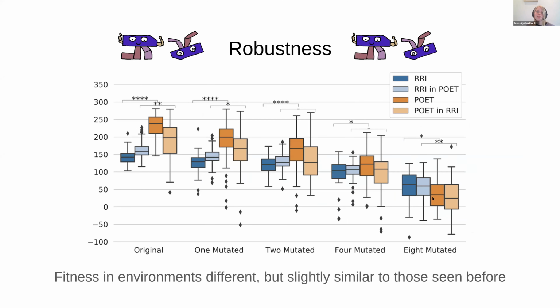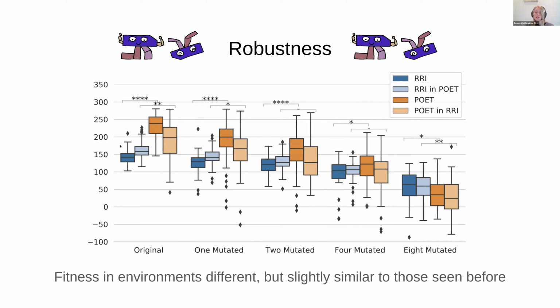Last, we looked at how the individuals performed when they encountered environments that were slightly different, but still also a bit similar to those they encountered during training. To achieve this, we took a collection of all the environments that were encountered during training for RRI and poet and mutated them to create new environments that were slightly different, but still quite similar to the original environments that poet and the RRI methods faced. Again, we see the fitness of the evolved individuals. Poet is in orange and RRI in blue.